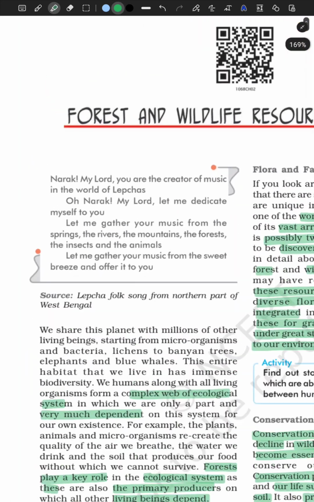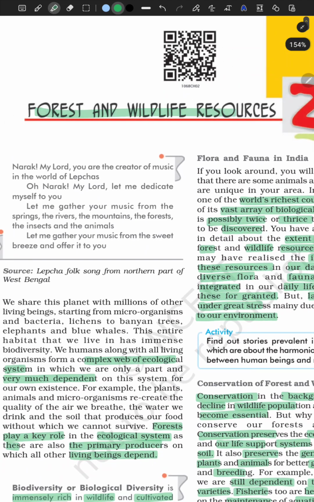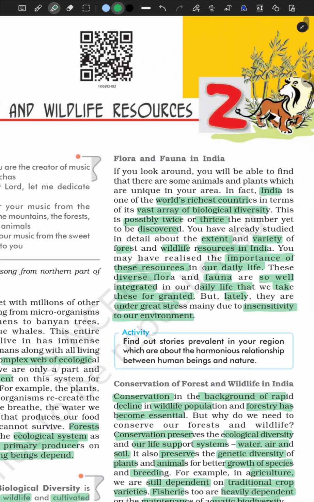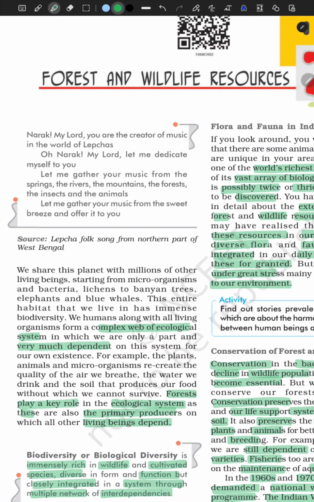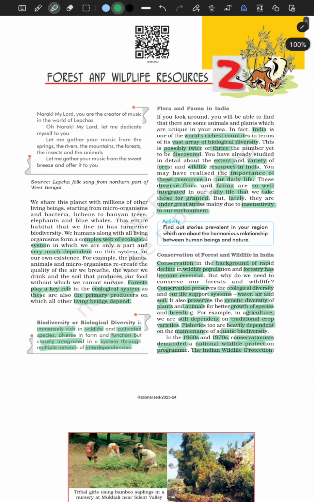Today we are going to be looking at a new geography chapter, that is Forest and Wildlife Resources. This is the second chapter of your geography textbook, class 10th NCERT. So today we are just going to be overlooking this chapter. I'm going to try to conclude it in under 10 to 15 minutes. All right, so this can be a quick session.